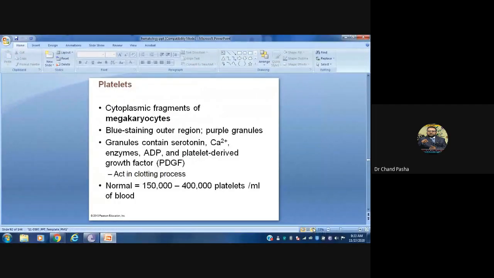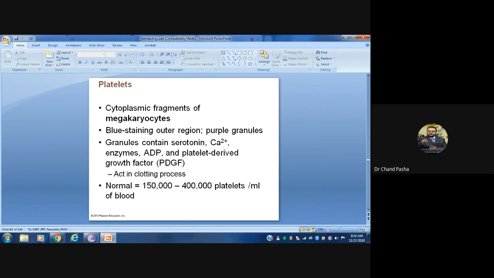Platelets. The third category of cells: first is RBC, second is WBC, third is platelets. Platelets are nothing but cytoplasmic fragments of megakaryocytes. Megakaryocytes have a blue stained outer region, and purple granules are there in them. Granules contain serotonin plus calcium, other enzymes, ADP, and platelet derived growth factors. And this calcium is required for cell signaling as well as blood clotting.